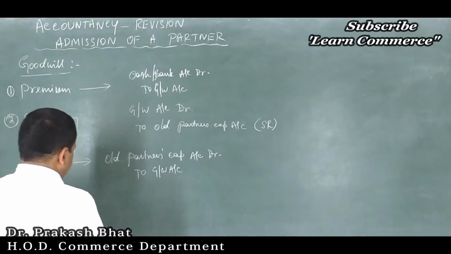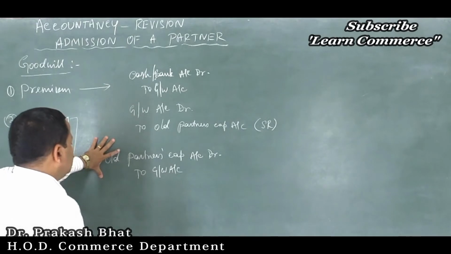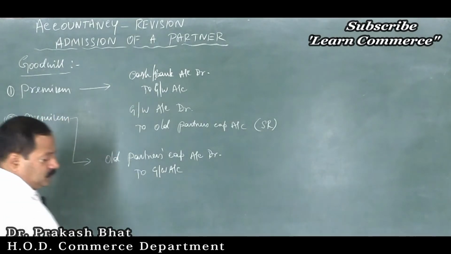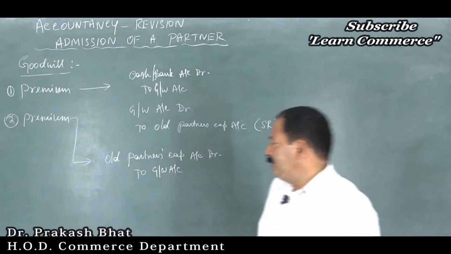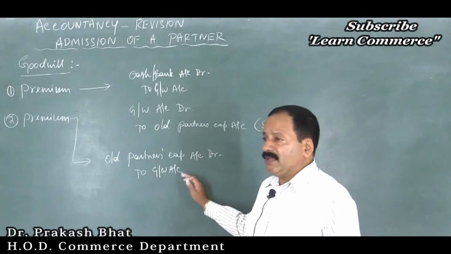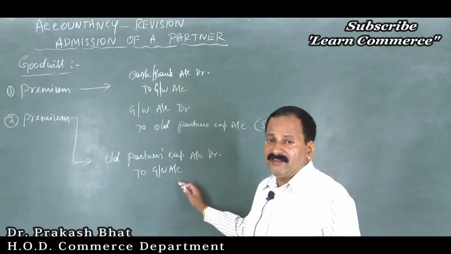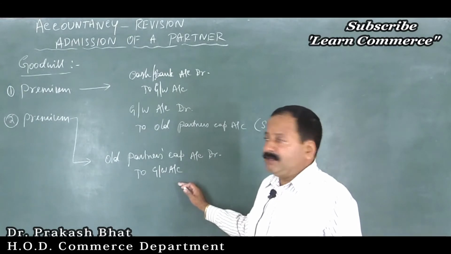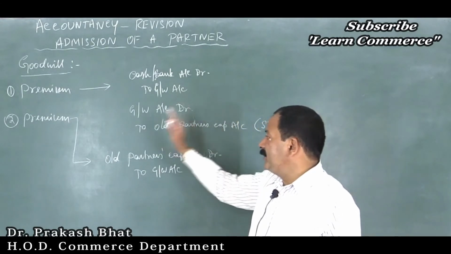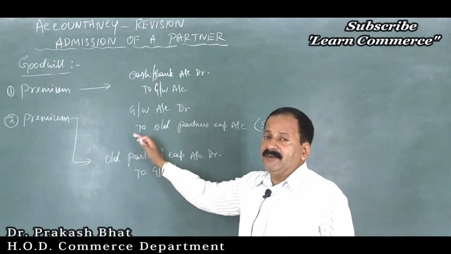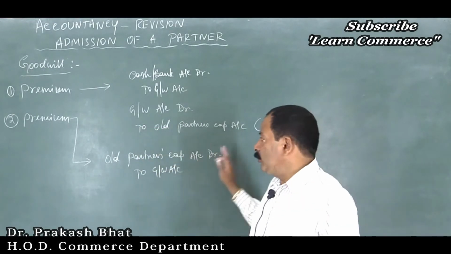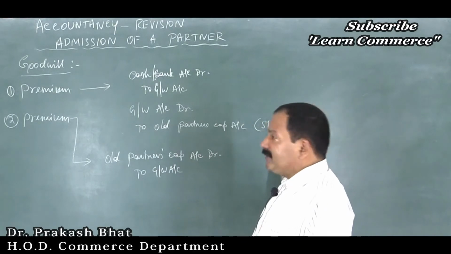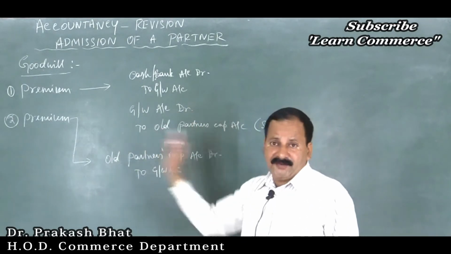Very simple, friends. Here, when the partners draw goodwill, it means goodwill is withdrawn, meaning partners drew money in cash from their capital account. Very, very simple. That is old partners capital account debtor to cash or bank account. On the debit side of the capital account, you have to write to cash or bank account. The amount should be the same amount that is credited as goodwill.